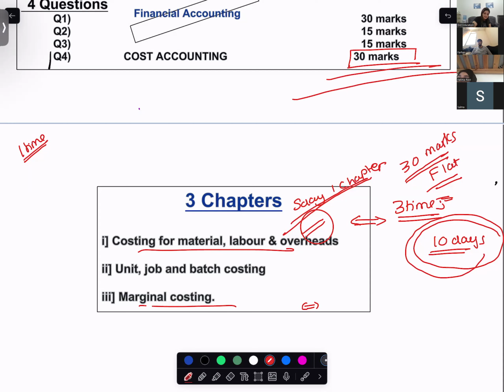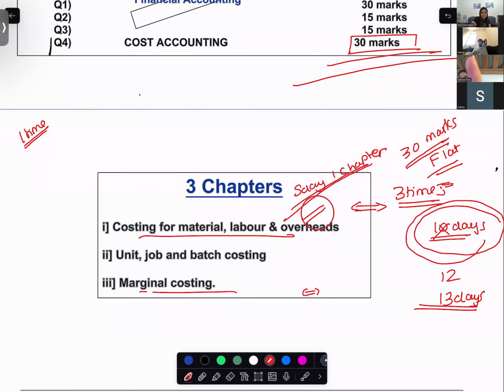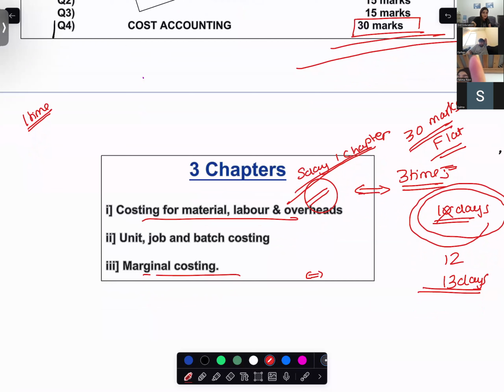If you want, we can make this 12 days or 13 days, but not more than that. I'm saying I am on the 14th of August today, so what we will do is you can do it for 30 days.